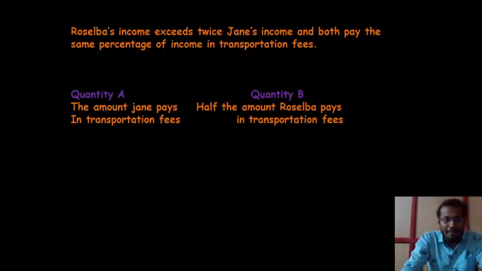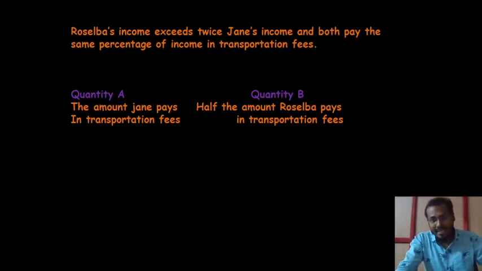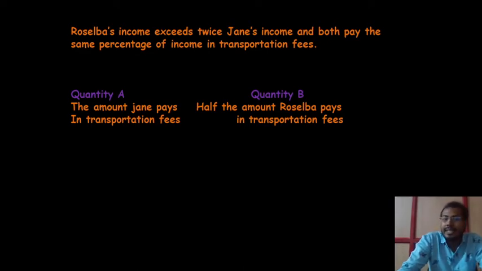So the first question: Roselba's income exceeds twice Jane's income, and both pay the same percentage of income in transportation fee. This is the statement they have given. Quantity A is the amount Jane pays in transportation fee, and quantity B is half the amount Roselba pays in the transportation fee. First we need to check the answer, and after that I will tell what the exact answer is.